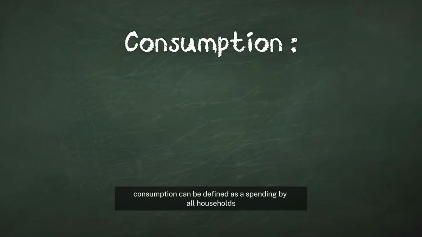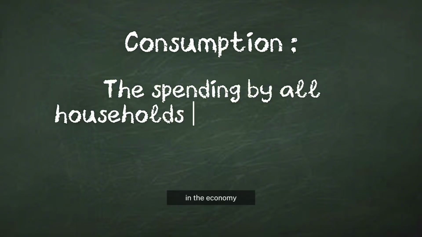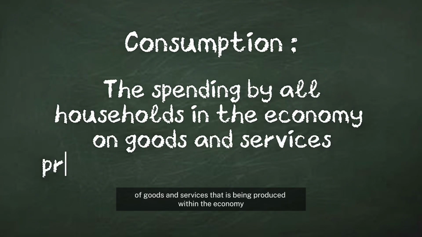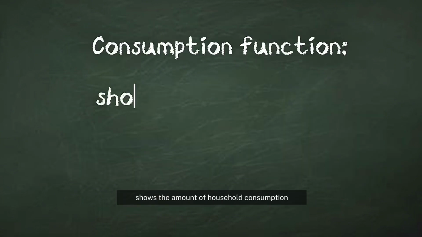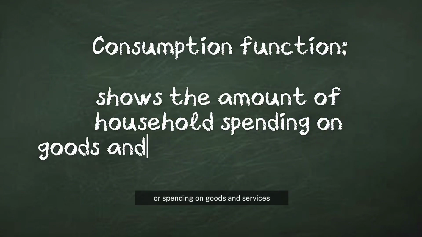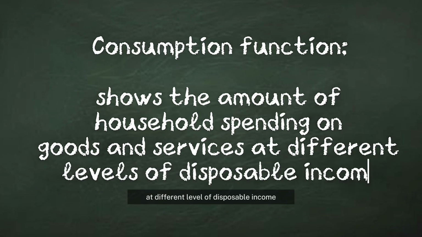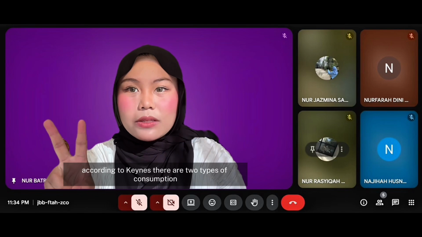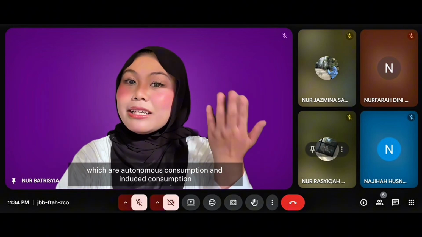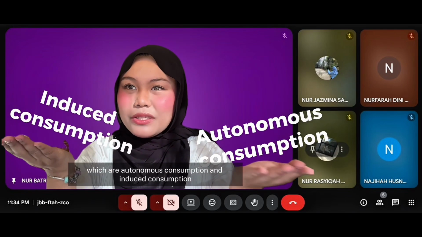Consumption can be defined as spending by all households in the economy of goods and services that are produced within the economy. The consumption function shows the amount of household consumption or spending on goods and services at different levels of disposable income. According to Keynes, there are two types of consumption, which are autonomous consumption and induced consumption.